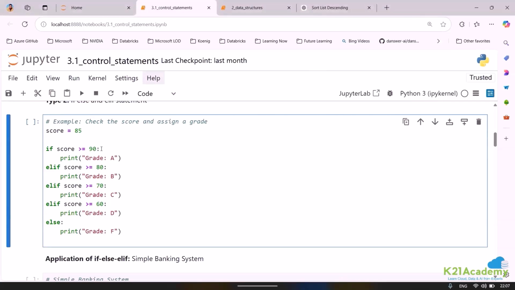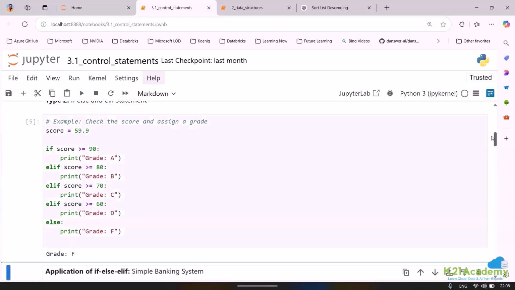Now what I'm saying is, if score is greater than 90, grade A. Elif means else if: if this is not correct, then if greater than 80 is the correct condition, B; if greater than 70 is the correct condition, C; if greater than 60 is the correct condition, D. If the person does not have any one of these marks, then put the grade as F. Now let me put 59.9. Now tell me what will be the grade? F. Okay. Just to keep it simple, this is what we have got.